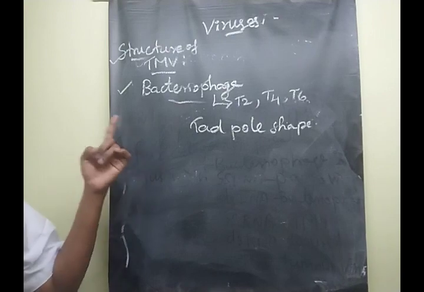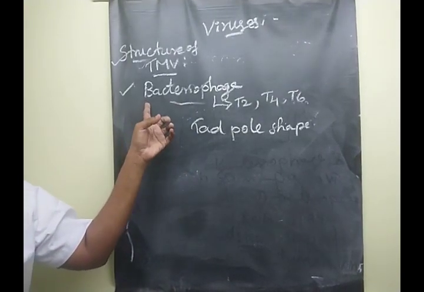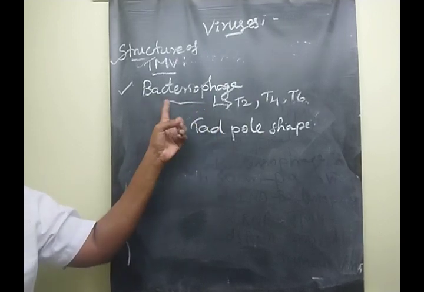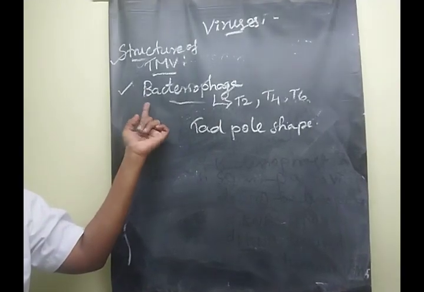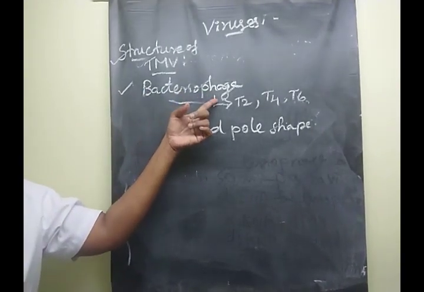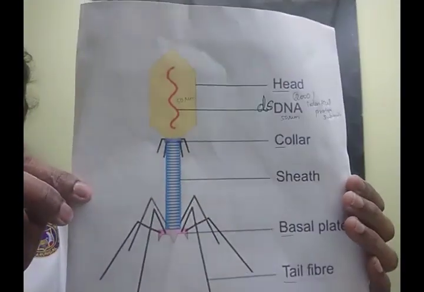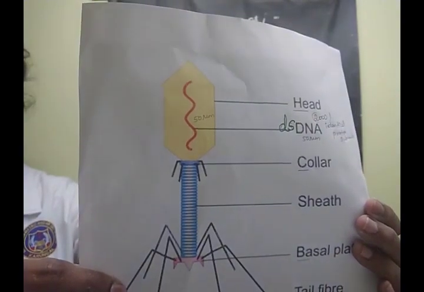This is also very important, another 5-mark question, children. What is bacteriophage? A virus infecting bacterium is known as bacteriophage. The next one to learn is a 5-mark question: what is the structure of bacteriophage? Suppose they are asking a 3-mark question: draw and label the structure of bacteriophage. Clear, children? Are you understood?